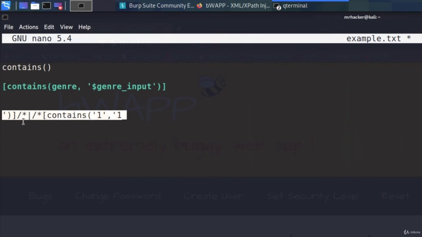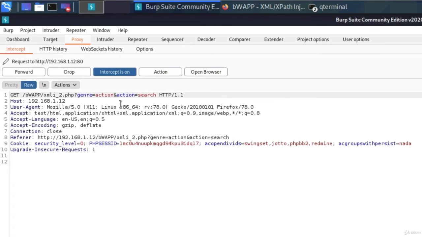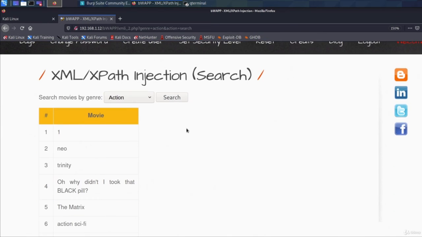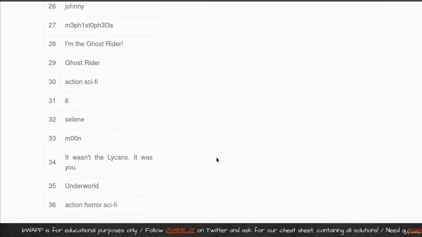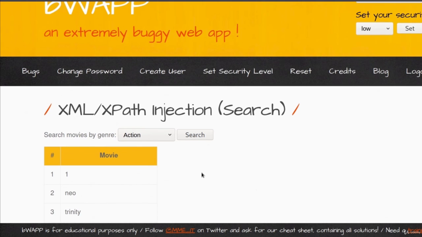If we copy this code and go intercept our request once again, instead of typing action, we can delete this and specify our code, which is this one right here. If we forward this and go back to the application, here it is. We get all the output right here. You could say it's the entire database dump, even though it's not a database dump, but we do get all of the movies that are in this application, just by exploiting the contains function and the unfiltered input through this genre tab.